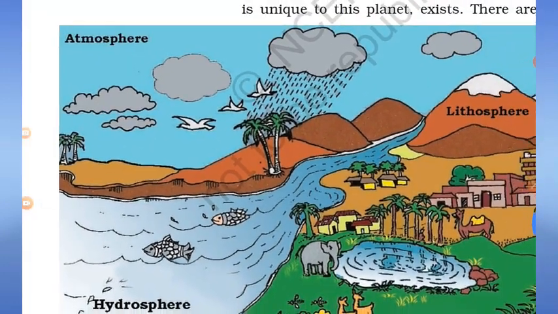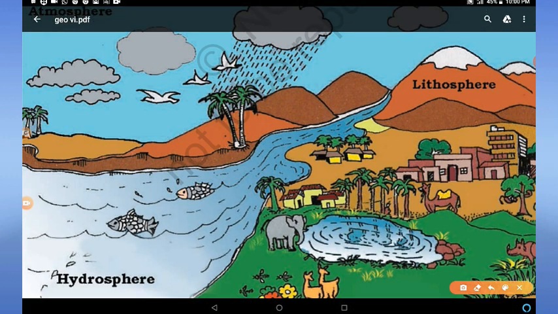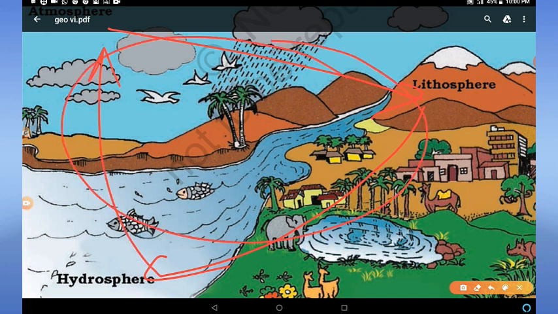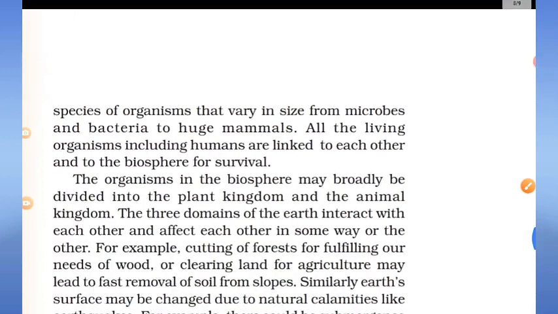You can see again in this picture atmosphere, lithosphere, hydrosphere, and all these things make biosphere. Everywhere life is there in all the spheres. So these are the domains of Earth.